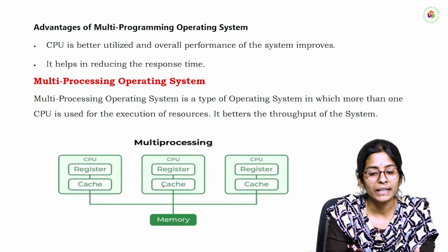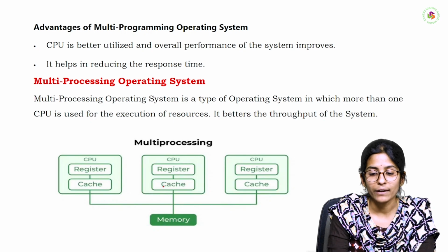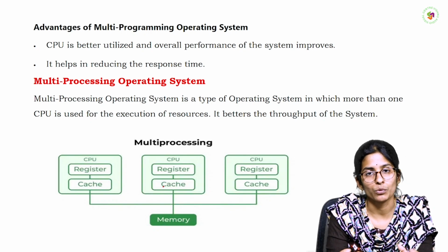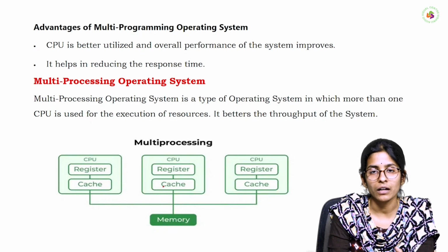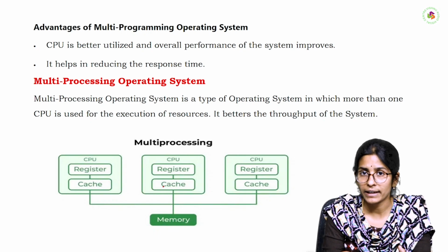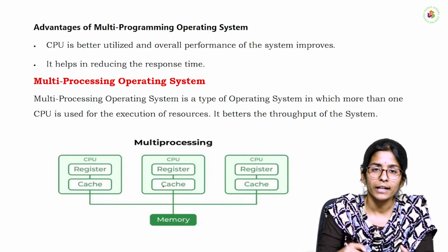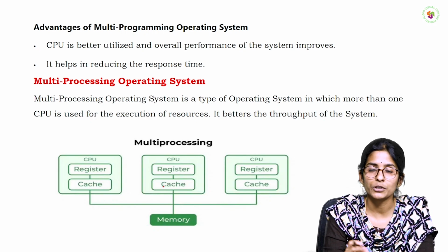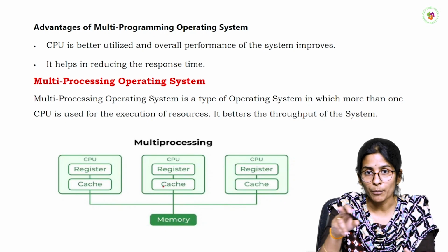The advantage of the multi-programming operating system is that the CPU is better utilized and the overall performance of the system is improved. Here there is no CPU idle stage because the CPU does not wait for any process. If any IO interrupt occurs, it simply ignores that process and goes to the next process, and after that it comes back to the earlier process.